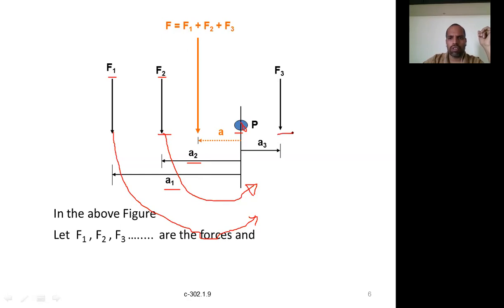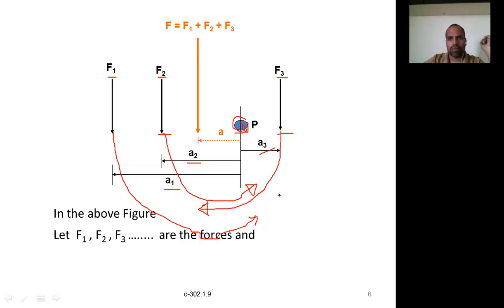Next, what is the other force? The other force is F3. The moment produced at P due to this force is F3 into A3, force into perpendicular distance. But what type of moment is it producing? This is on the right side, so it will create a moment in this direction. What is this? Clockwise direction. Previously it was anti-clockwise. So the magnitude is F3 A3 and the direction is clockwise.